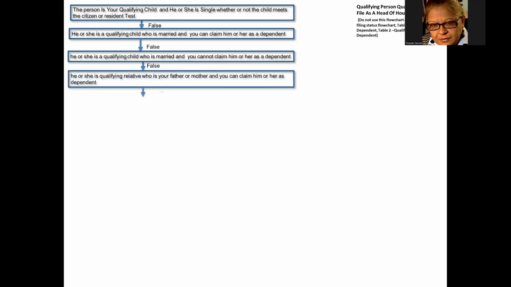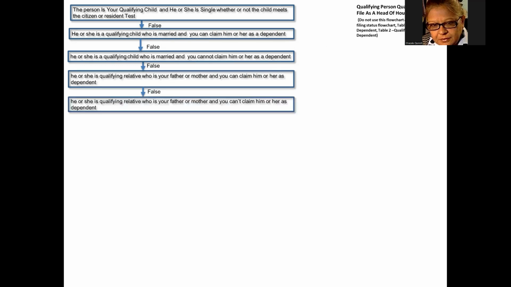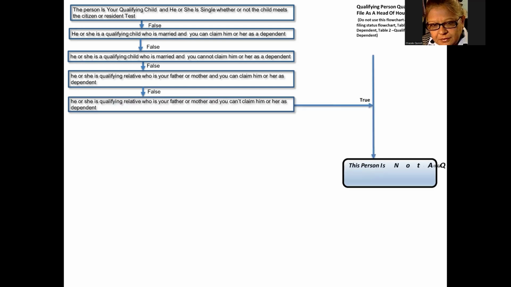Watch the qualifying relative dependent video located in your login page under the downloadable section of qsbookkeeping.com to determine relative dependency. If you cannot claim your father or mother as a dependent, then he or she is not a qualifying person qualifying you as a head of household.